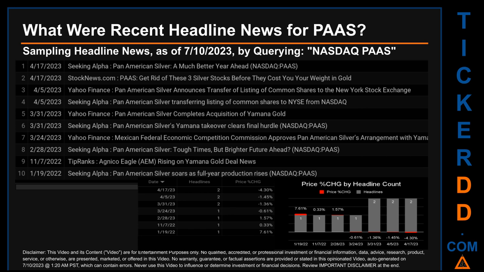The oldest publication date of Wednesday, January 19, 2022, was actually the day with the highest percentage change in price. It saw a price jump of 7.61%. The latest publication date of Monday, April 17, 2023, was actually the day with the lowest percentage change in price. It saw a price jump of 7.61%.